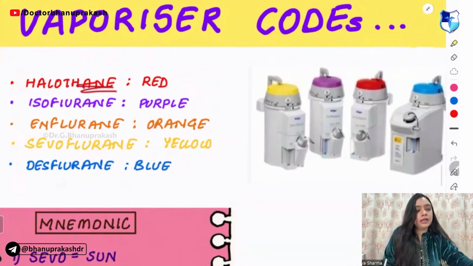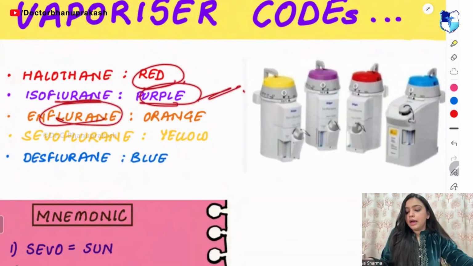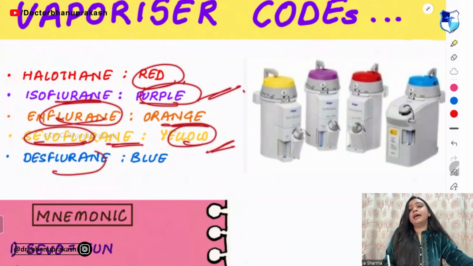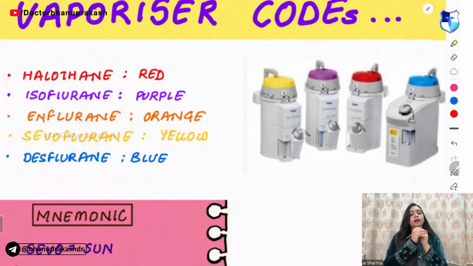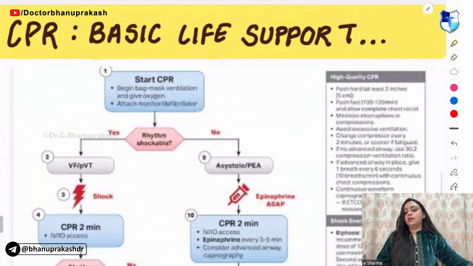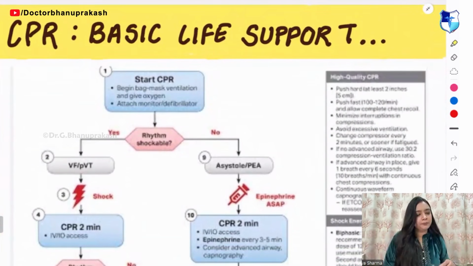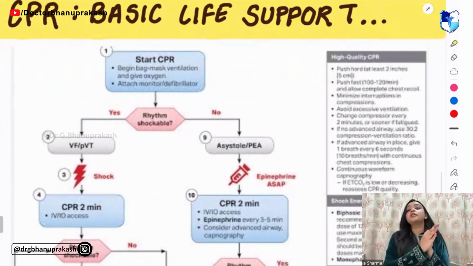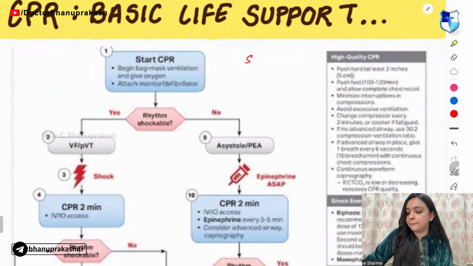Right? So halothane is red in color. Isoflurane is purple in color. Enflurane is orange in color. Sevoflurane is yellow in color. And desflurane, our Desi Cricket team, is blue in color. This much is clear to you guys, so we can move ahead. Next thing that we have is CPR. In CPR, what is the first thing that you have to check? The first thing to check is scene safety.